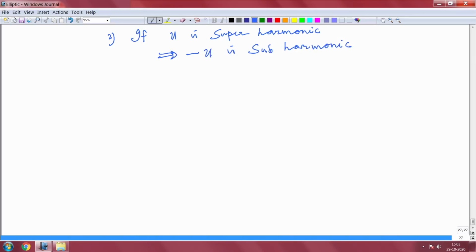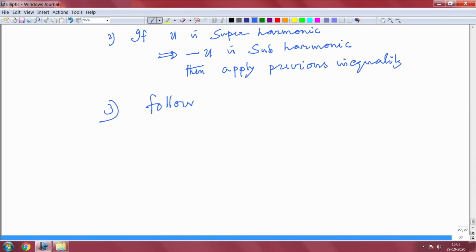Okay. And then apply the previous inequality. To get 3, it follows from 1 and 2. Okay. So, that is the thing we want. So, you have the result.